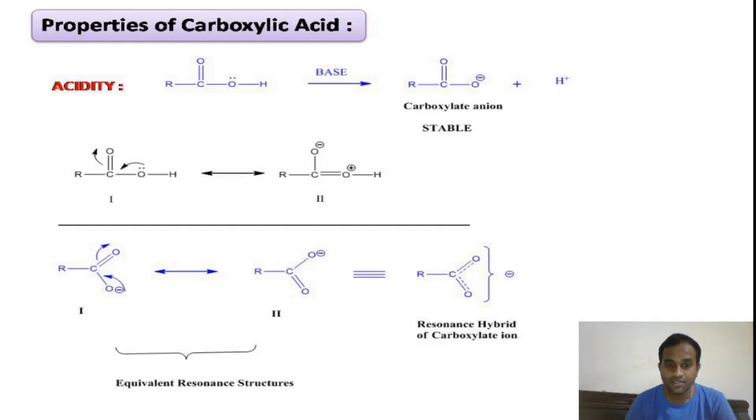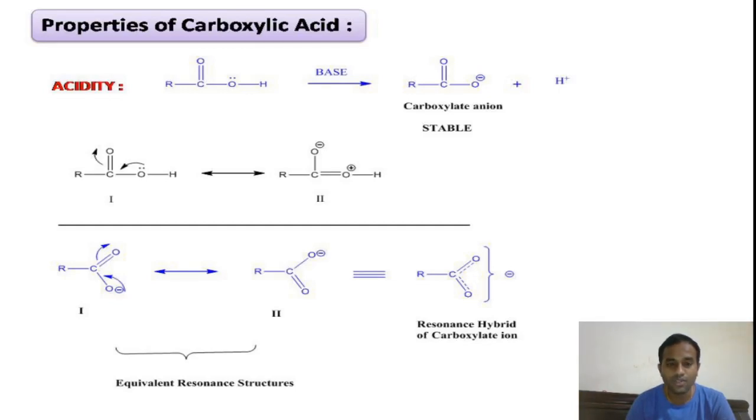Equivalent resonance structures means resonance structures having the same bond connections. If you look at the first resonance structure, the carbon atom is connected to one alkyl group, one double bond O, one single bond O minus. Similarly, in the second resonance structure, the carbon atom is connected to one alkyl group, one double bond O, one single bond O minus.